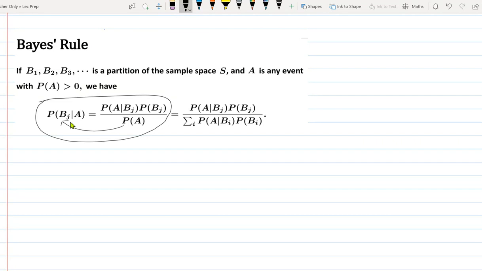And we also saw what is called the total probability theorem. It essentially says that you can substitute P of A by this, if the Bi's are a partition.